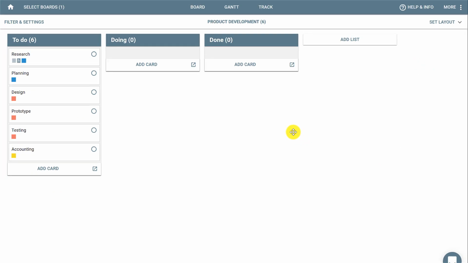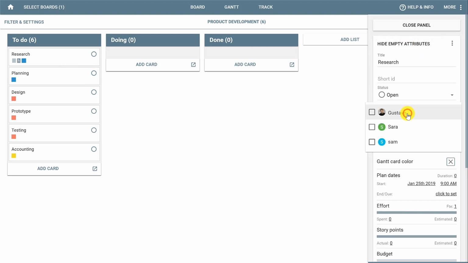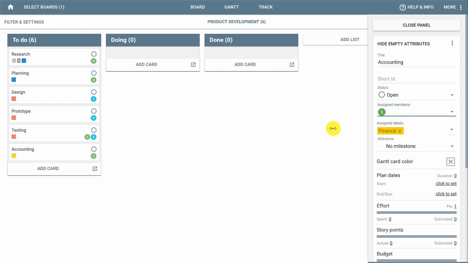Now you're set to assign cards to each member by clicking the card, showing the empty attributes, and clicking Assign Members to select one or more member to execute the card. It is important to add a member to each task to ensure there's always somebody responsible for that. And that is how you assign members using Placker.